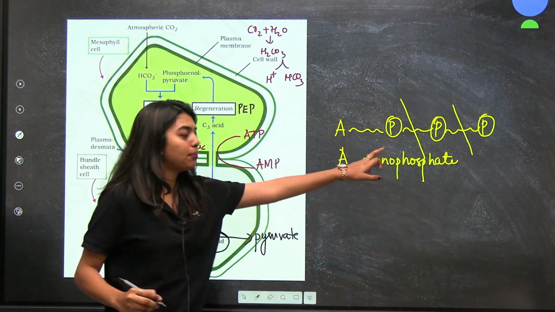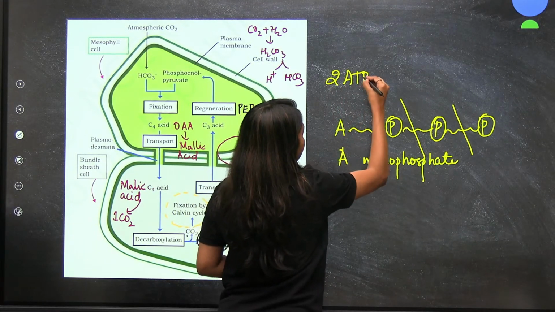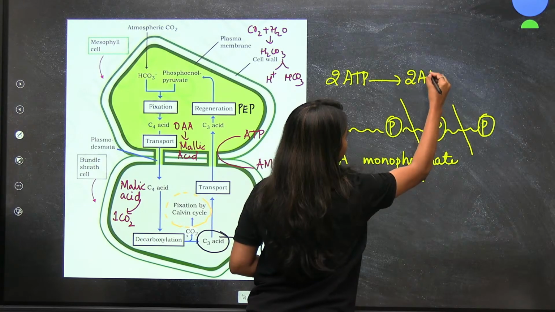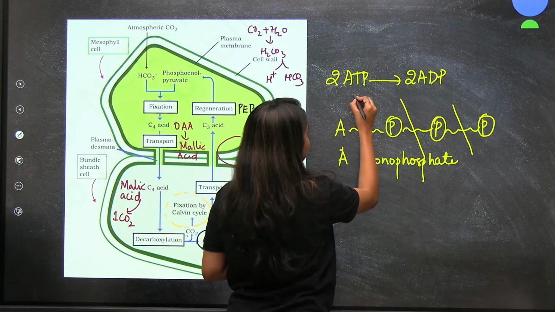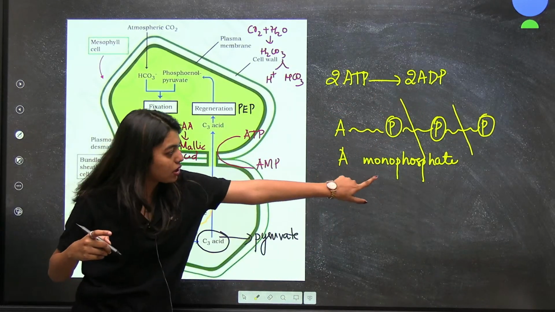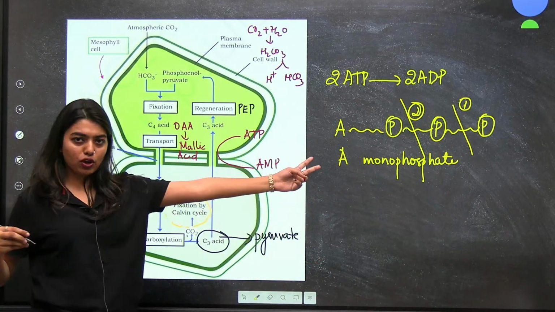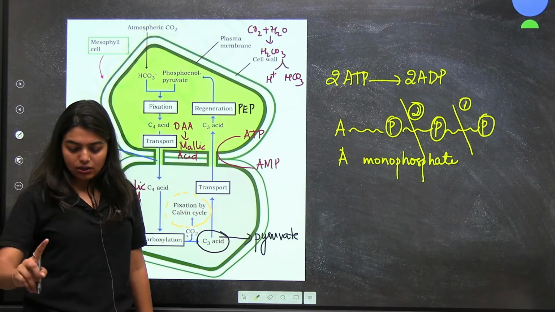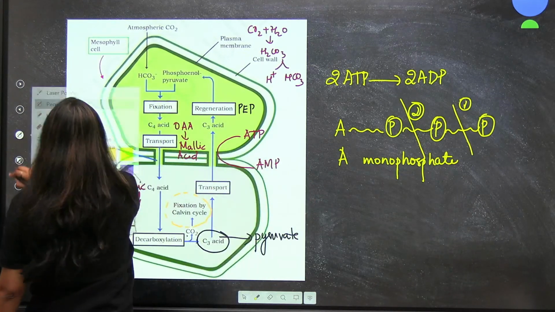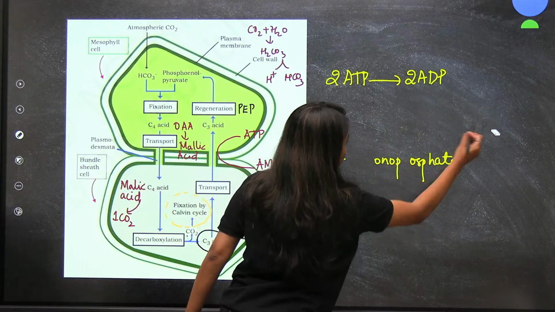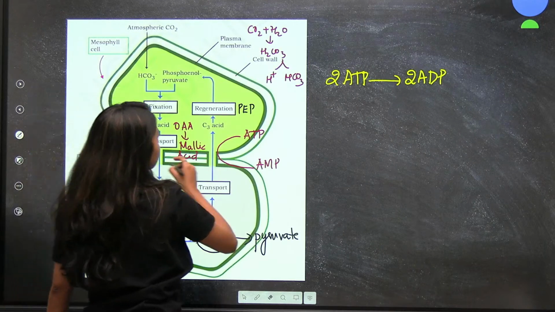I'm only talking about the breaking of bonds, okay? You can say 2 ATP molecules will break down to form 2 ADP. That means one molecule of ATP is breaking one phosphate bond. So, 2 molecules means 2 phosphate bonds. Otherwise, here also same thing. See, 1 bond here, 2 bonds here. So, that means 2 phosphate bonds are broken down, correct? Now listen, 1 carbon dioxide, so here 2 ATPs, correct? 1 carbon dioxide, I will erase this and we will do the calculation. I will write it here small, students, okay?